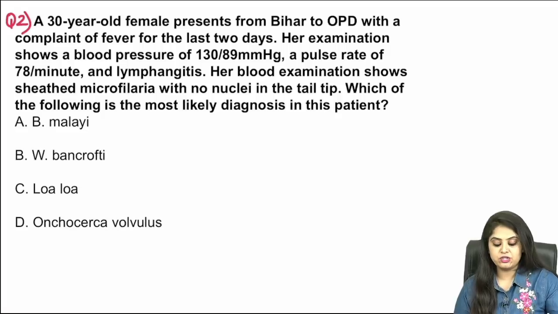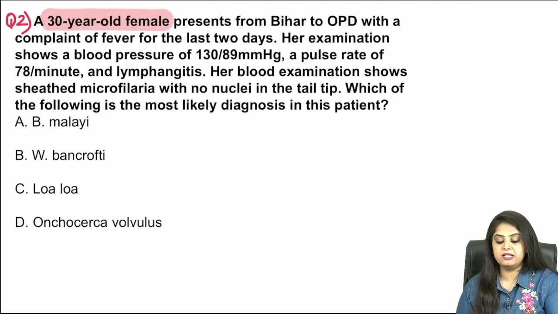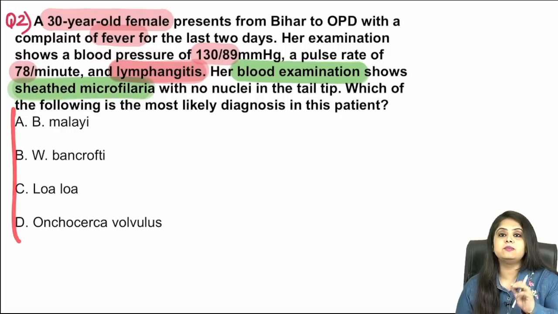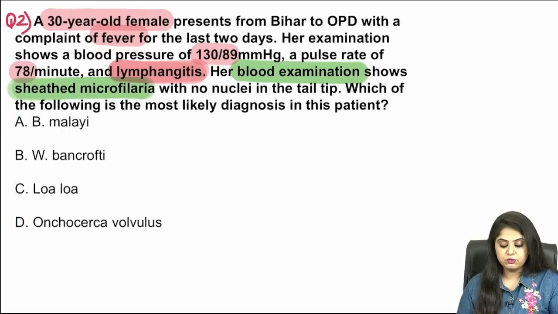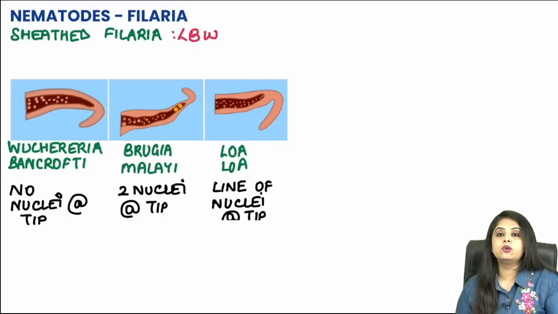Now let's move on to question number 2, where we have a 30-year-old female who comes from Bihar to the OPD with complaints of fever for the last 2 days. The blood pressure is approximately 130/90, pulse rate of 78, and there is lymphangitis. When the blood investigation is done, there is a sheathed microfilaria, which anyway I knew from the options that I'm dealing with filariasis. But as soon as they say sheathed microfilaria, you are going to think of 3 things.